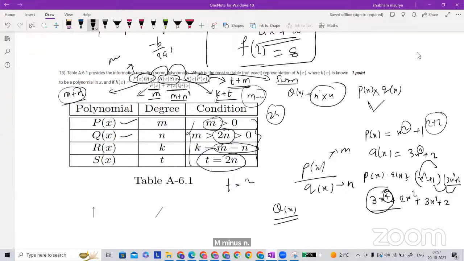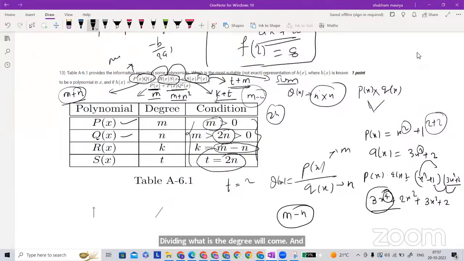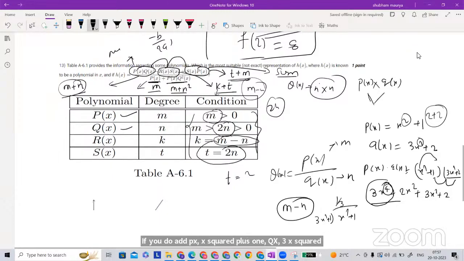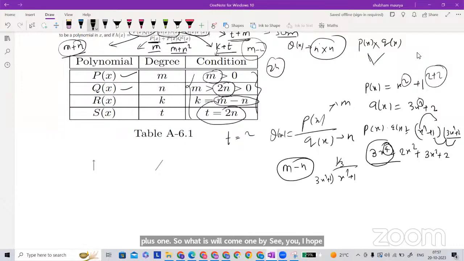What is going to be the degree of this one? This is the q(x). m minus n. After dividing, what degree will come? m minus n. This will come. Okay, you can check it this way with the same polynomial. If you divide p(x), x square plus 1, with q(x), 3x square plus 1, what will come? 1 by 3. I hope all of you know the division. How will you do the division? You will take this term and divide with the first highest degree term.